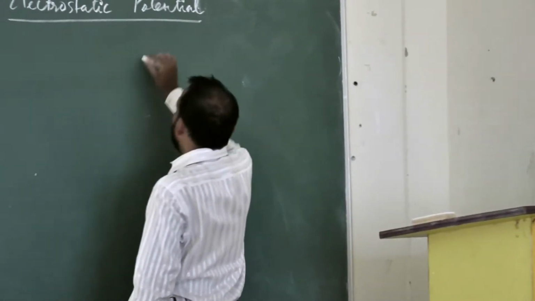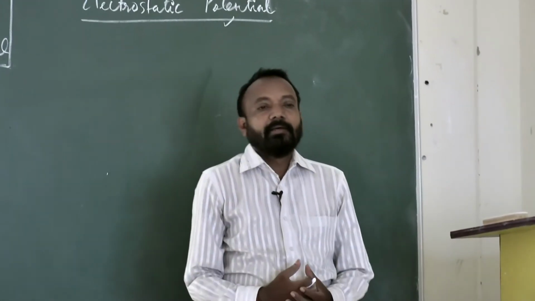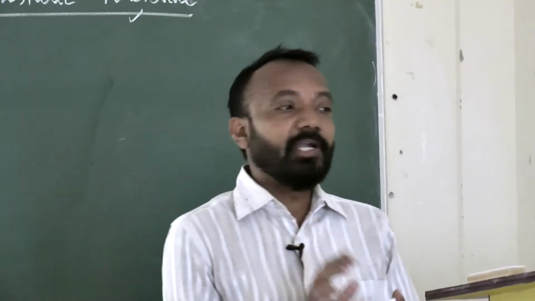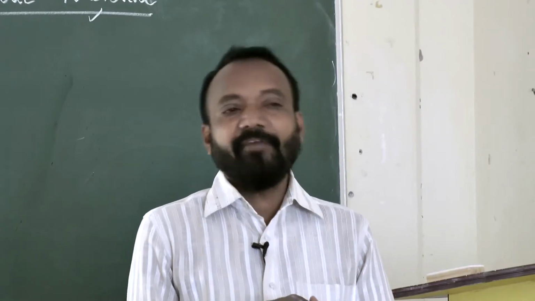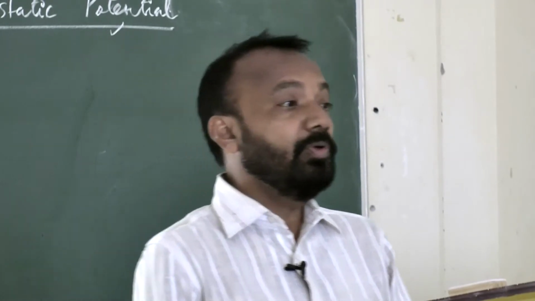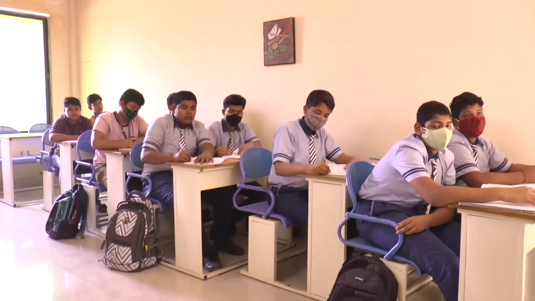Whenever we discuss electrostatic potential, please remember what electric field means. The amount of force experienced by a test charge is called the electric field. E is the electric field, F is the force experienced by the test charge, and Q naught is the test charge. So, F by Q naught is equal to the electric field.